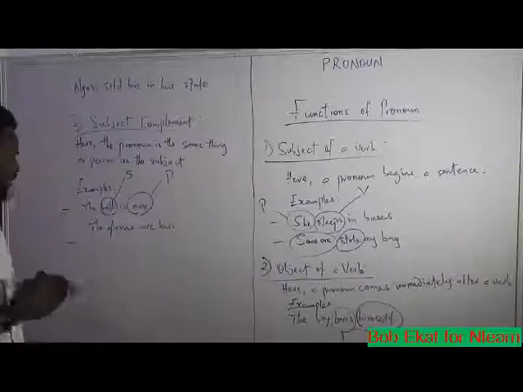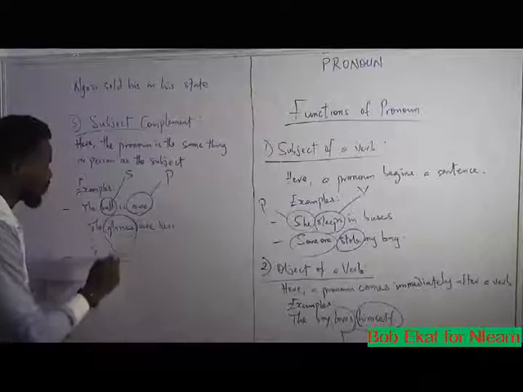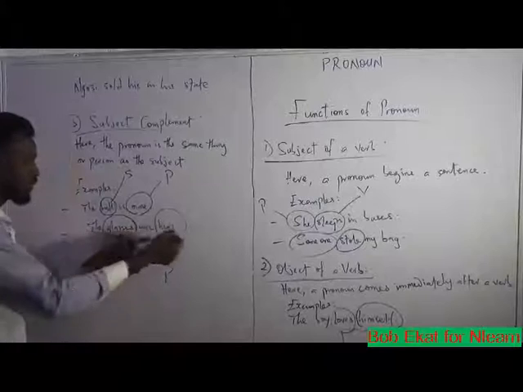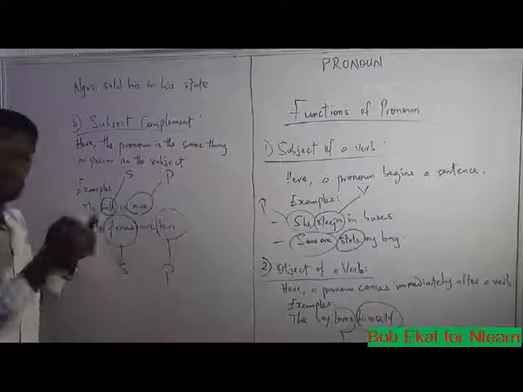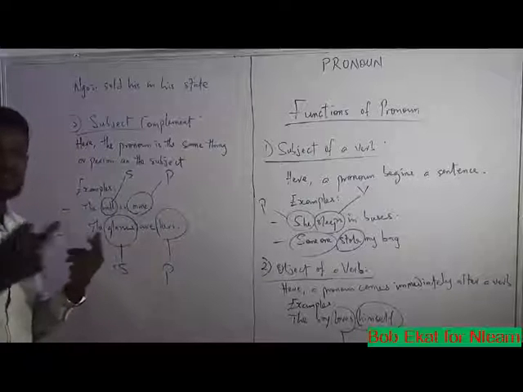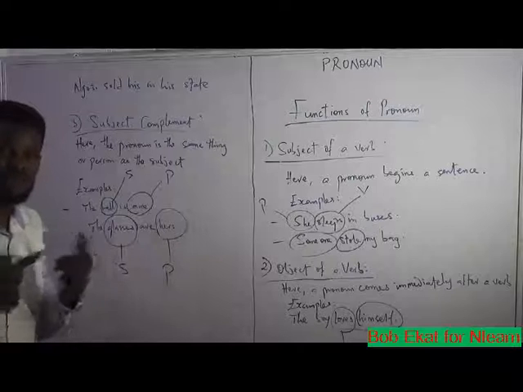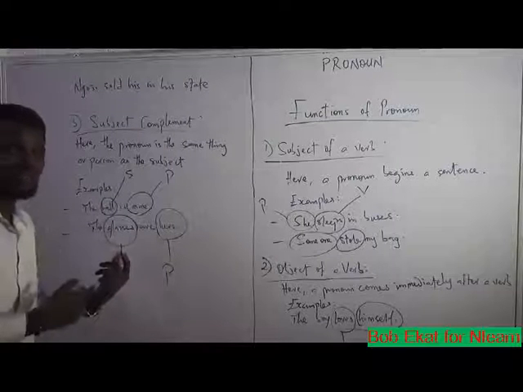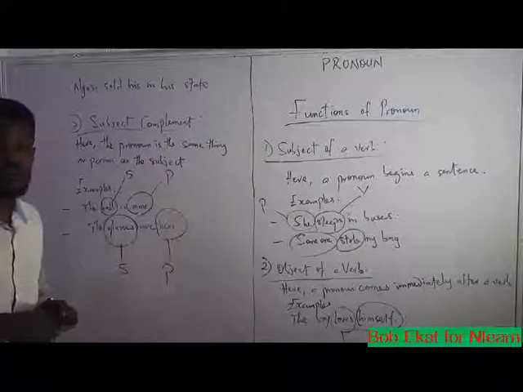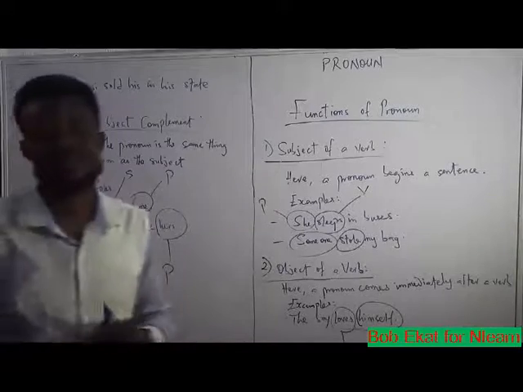Secondly, when somebody says the glasses are hers, it therefore means that the glasses here, glasses is the subject, hers is the pronoun, the glasses belong to her. When you see sentences like this, which show ownership in some sense, which also shows relationship, when the sentence shows relationship in this manner, then you know that such function of pronoun in that sentence is as subject complement.